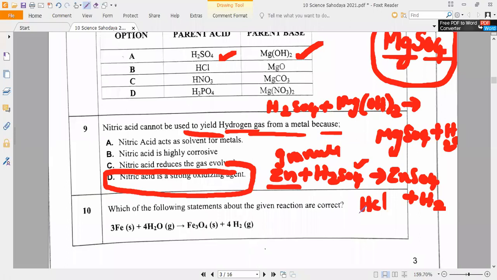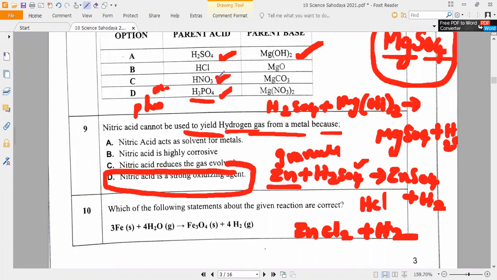So to produce hydrogen gas, if you use HCl, what will come? ZnCl2 plus hydrogen gas will come. So if you use nitric acid also, what is the formula of nitric acid? HNO3. Understand? H3PO4 is phosphoric acid. Please note it down. This is phosphoric acid. This is nitric acid.